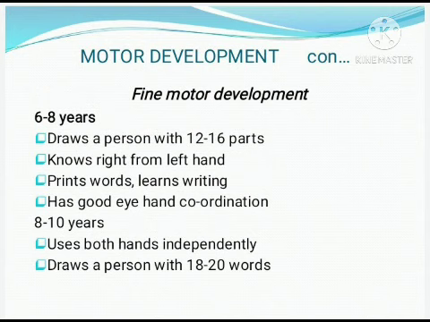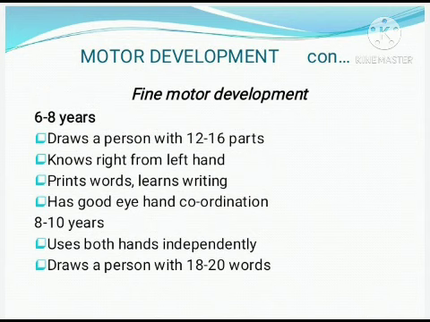Then by 8 to 10 years, we can see that the baby uses both hands independently, and is able to draw a person with 18 to 20 parts. Okay, by mistake I have written it as words in the slide. You can correct it. It is 18 to 20 parts.